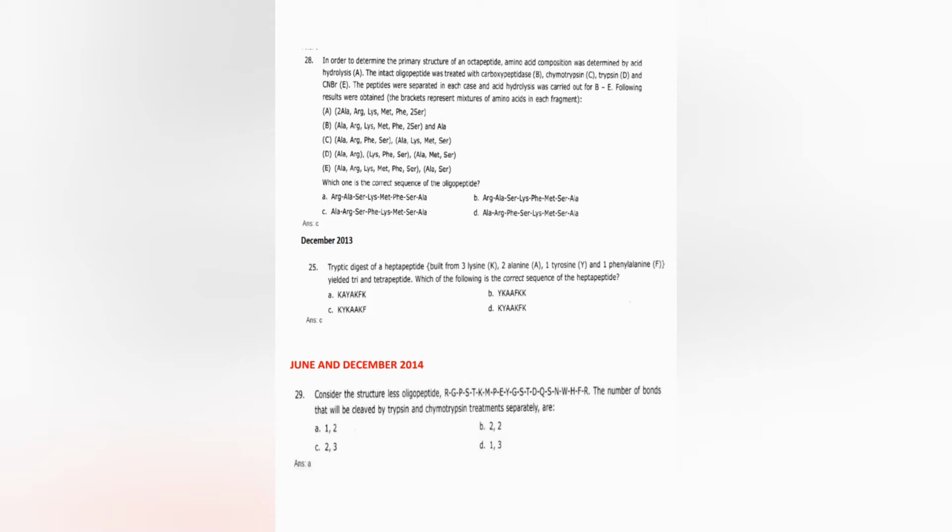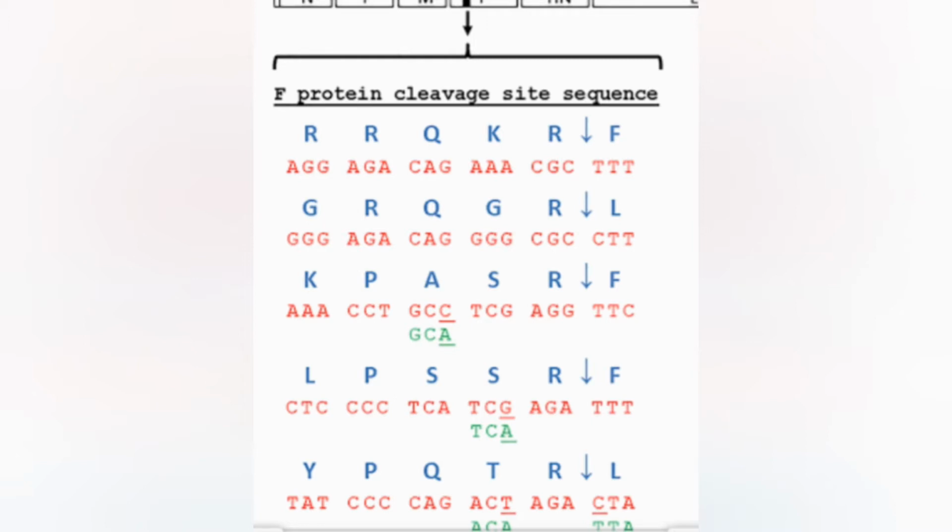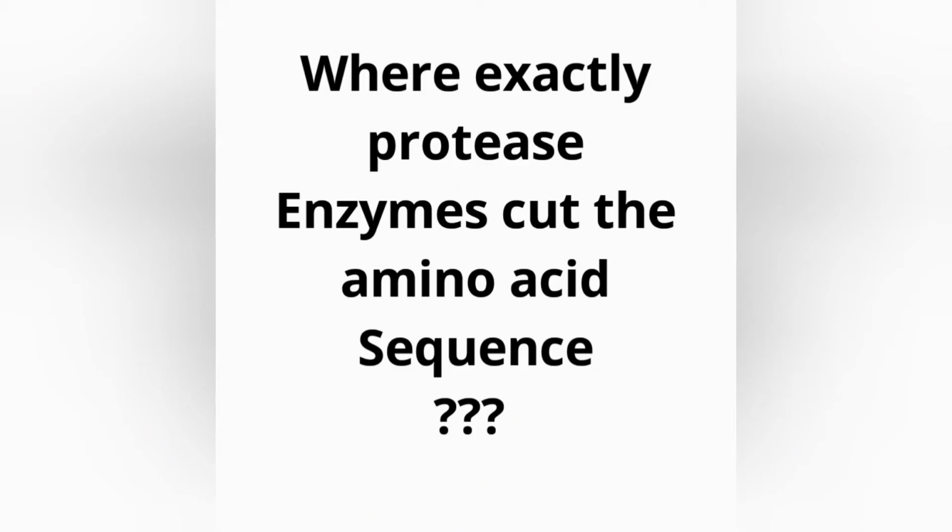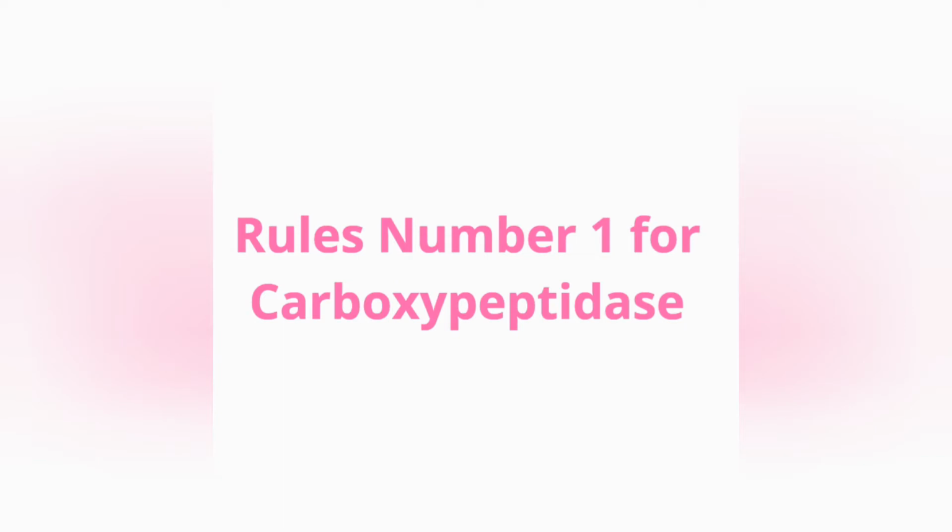Like that, questions they will ask. So in order to answer these questions, you must have a clear idea about the single letter code of each and every amino acid. They will give you a sequence, so you should try to memorize the single letter code of amino acids also. And most importantly, the rule behind the enzyme: where exactly the enzyme cuts the amino acid. If you know both of these important factors, you can simply solve the answer for these questions from this area.